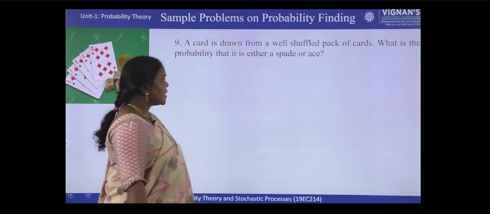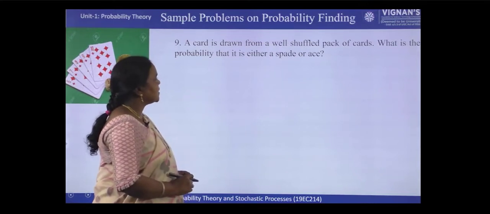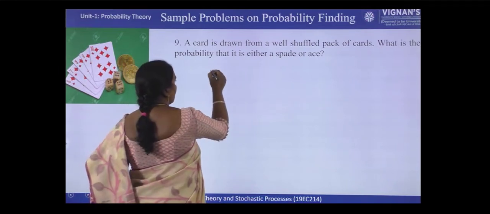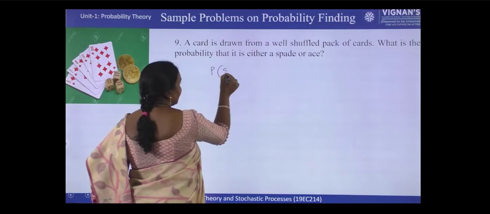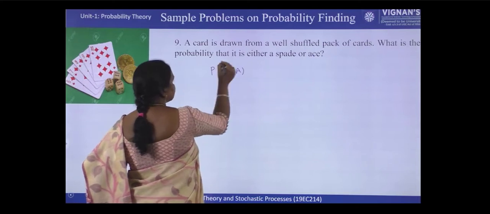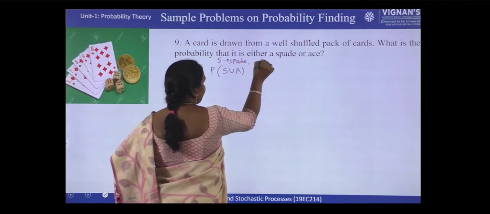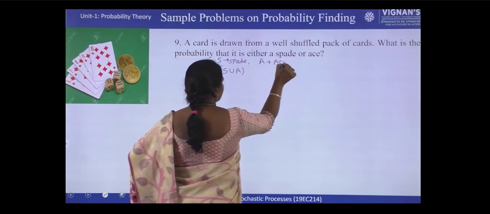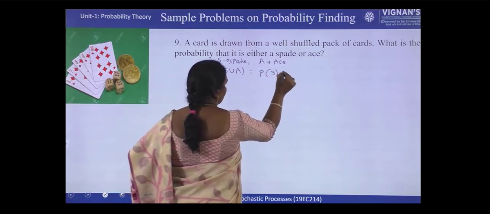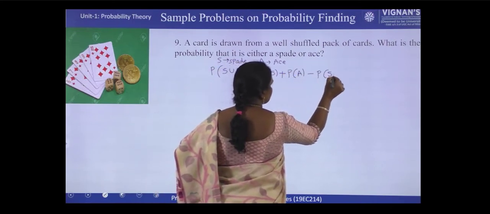Next one. A card is drawn from a well shuffled pack of cards. What is the probability that it is either a spade or ace? So this is also, what is the probability of spade or ace? Or means union, ace. Here S is representing spade and A is representing ace. So what is the formula? P of S plus P of A minus P of S intersection A.